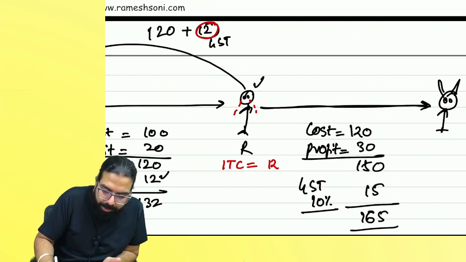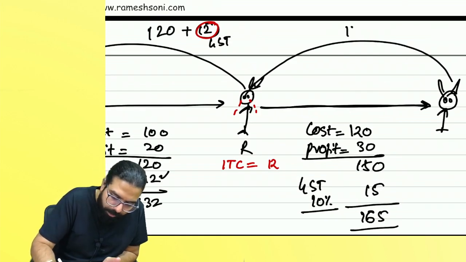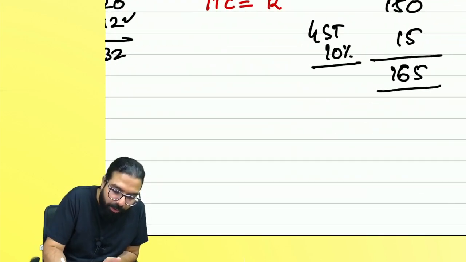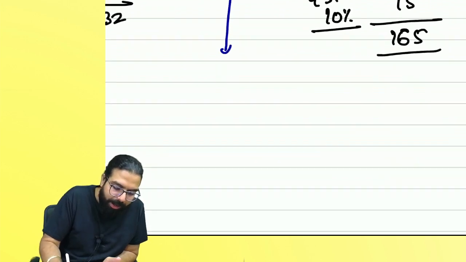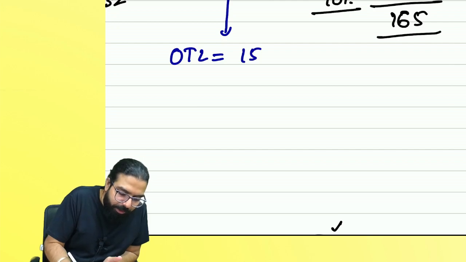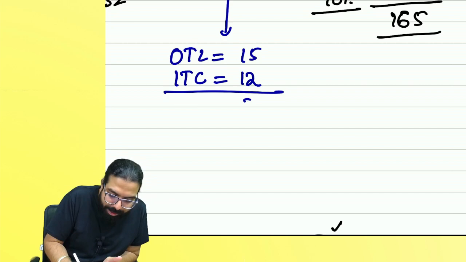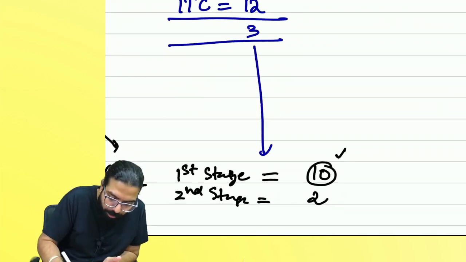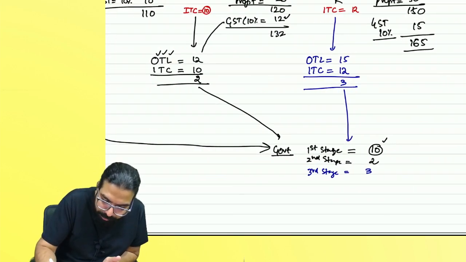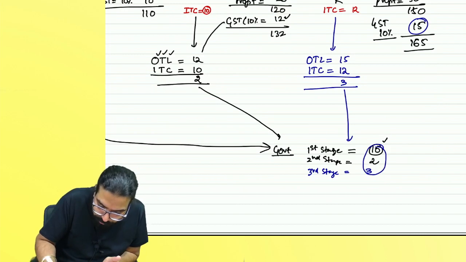160. Bakra will pay how much? 150 plus 15 rupees. He will start laughing now. Ha ha ha ha. What will he do, everyone? My outward tax liability is how much? 15. Inward tax credit is how much? How much is the balance? How much did the government get at the third stage? Third stage. The ultimate consumer paid how much? The government also got how much?